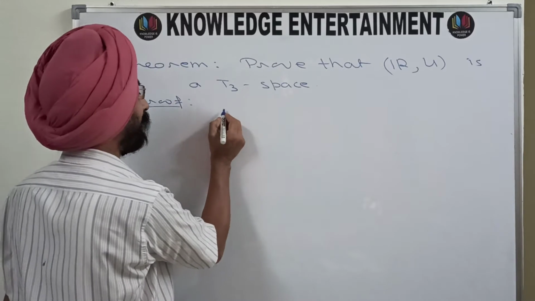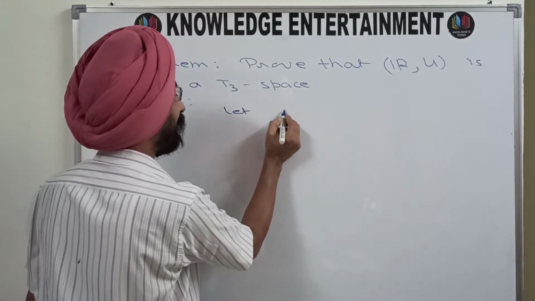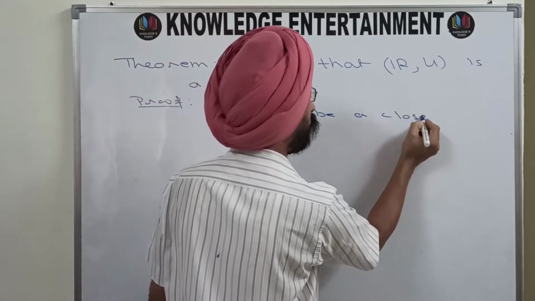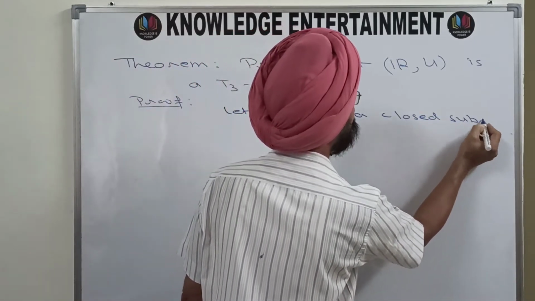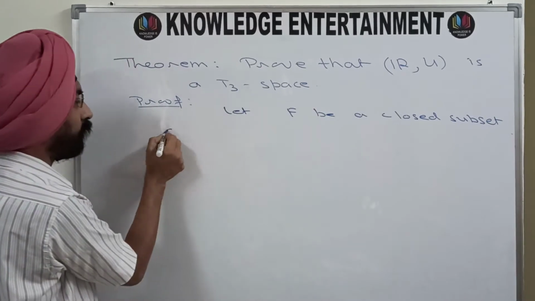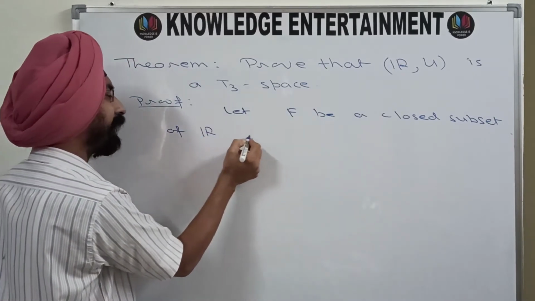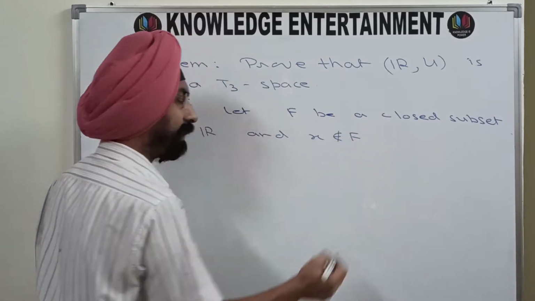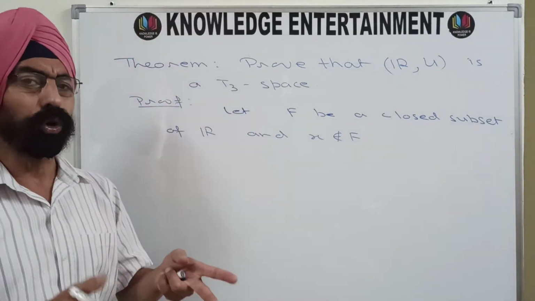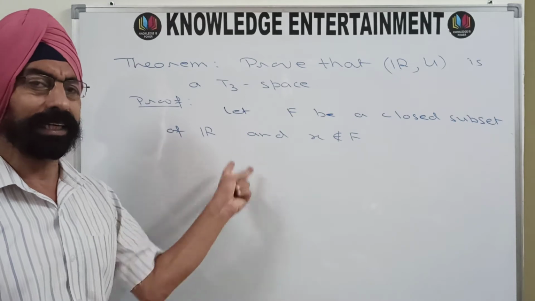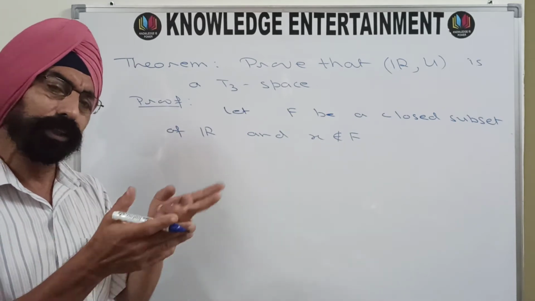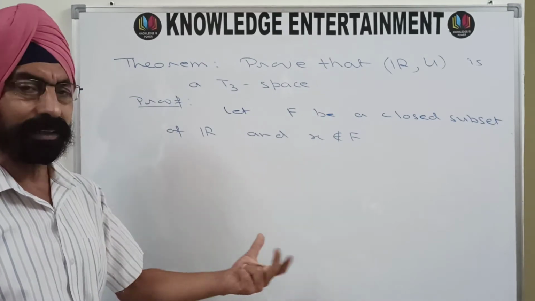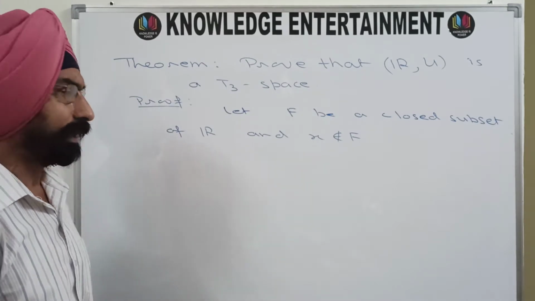So let F be a closed subset of R and X be a point not belonging to F. Now you know how to obtain the two open sets, one containing X and the other covering F. How to obtain, you have just seen in the diagram in the earlier proof, but that theoretical part we are to cover now.